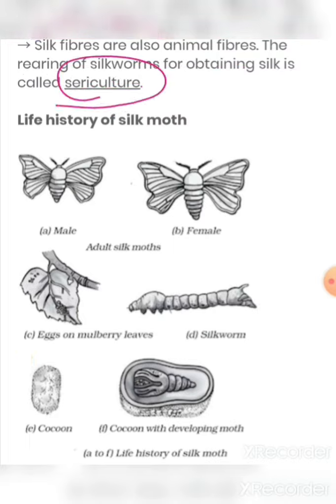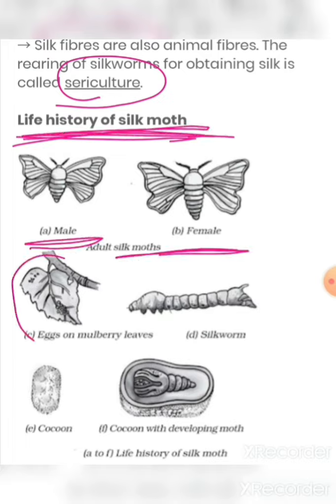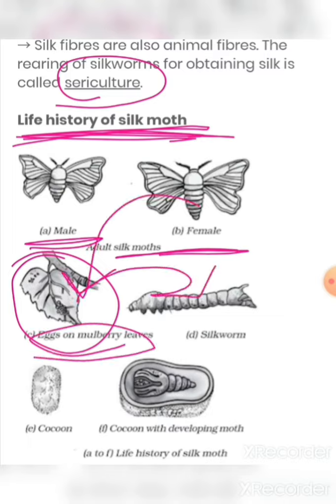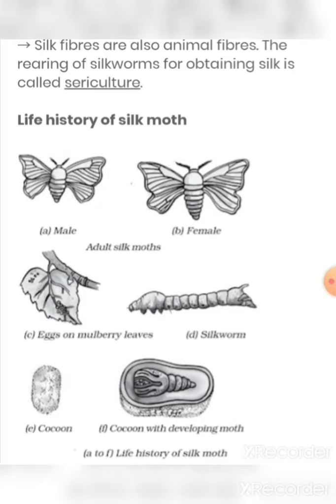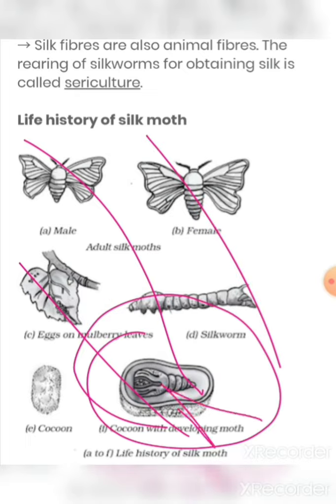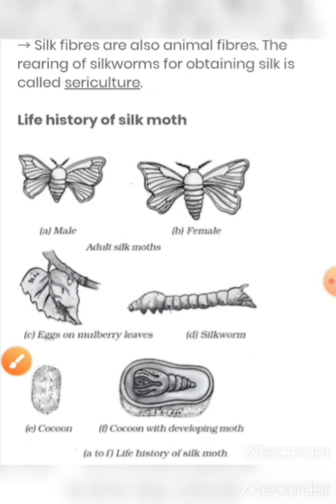Now just have a look at the life history of the silk moth. There is male and female. The female lays eggs on the mulberry leaves, then it changes into a silkworm, then the silkworm into a cocoon, and at last the cocoon with a developing moth. After this stage, it is harvested.